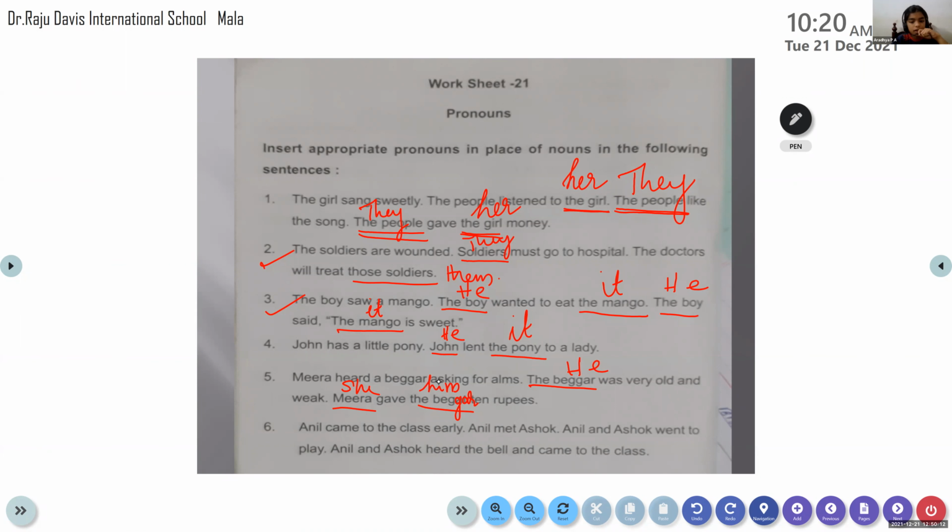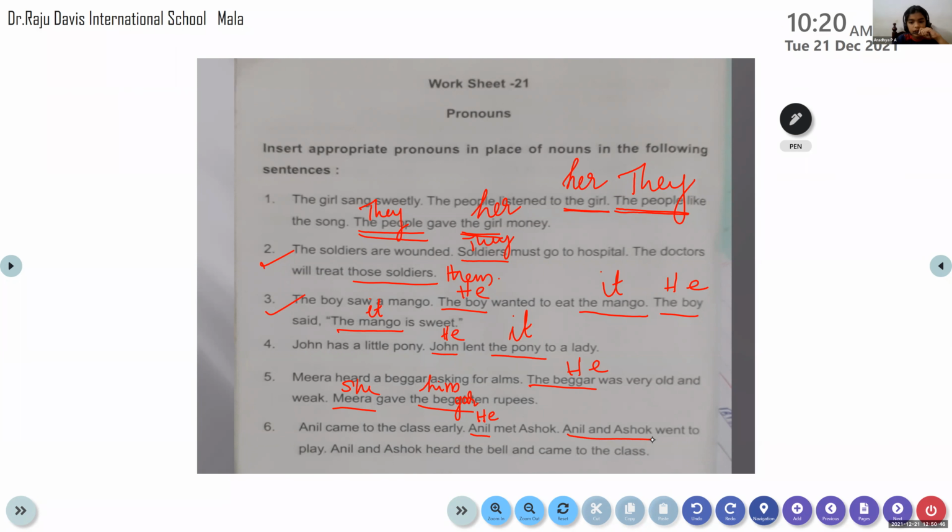No, first let's see here. Anil is a boy, came to the class early. When we read the sentence, children, we have to understand. We have a number of things to keep in our mind while doing pronouns. Anil came to the class early. Anil is repeated again, so it should be replaced. Ashok is not repeated. Ashok is written only once. So he, Ashok. So what do you have to write instead of Anil here, Aradhya? He met Ashok. Very good. Now Anil and Ashok is there. Now both of them are there. So what we have to do there?